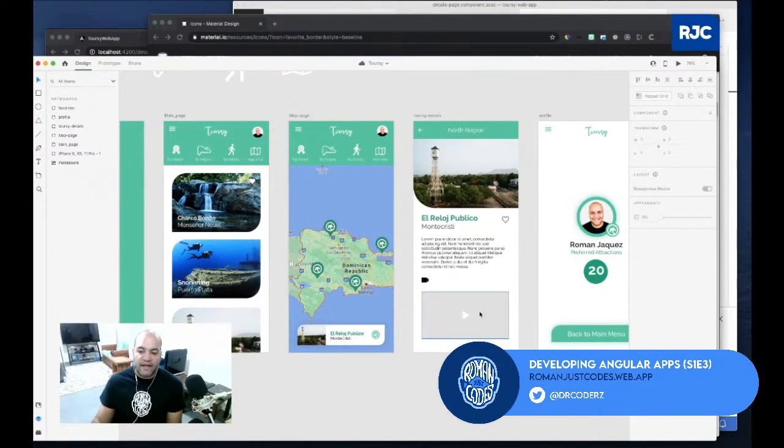We still need to refine and figure out better how to load the video in the iframe. Something really simple, I bet you. And then we did some sort of effect, kind of a behavior when you click on that little favorite. Of course, we need to hook it up to a service and update it accordingly, but at least I just wanted to show you a few tips and tricks on how to do that.